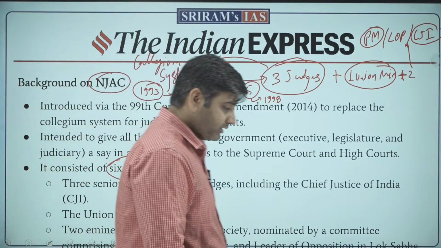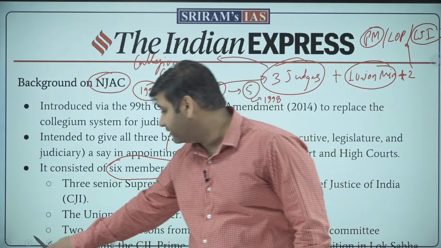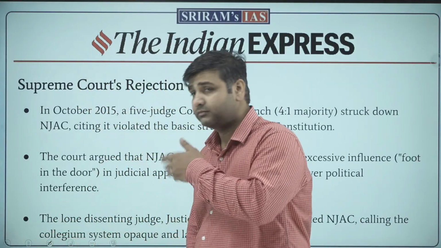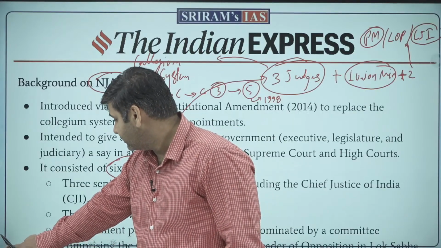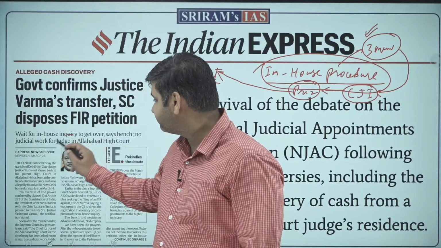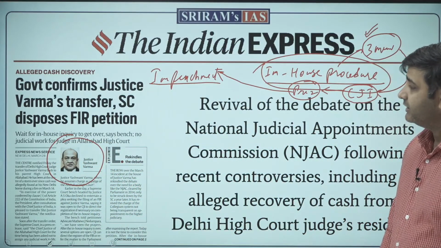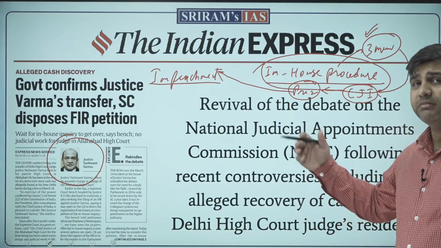So this debate has also come up because of what has happened in this scenario of Justice Verma. So I hope you are getting the whole debate. It is about how a judge can be removed. So you have an in-house procedure, at the same time you have impeachment.